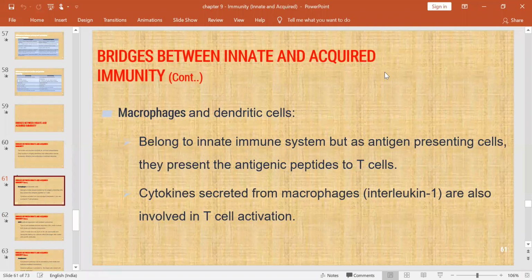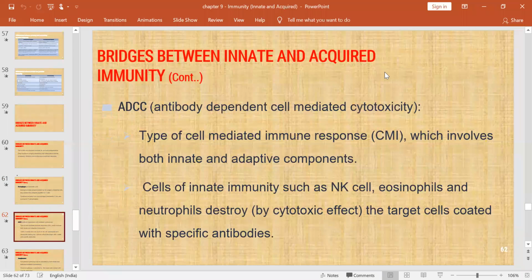In the combined response, macrophages and dendritic cells help together. Cytokines secreted from the macrophages indirectly activate T cell activation. And another one is ADCC, antibody dependent cell mediated cytotoxicity.